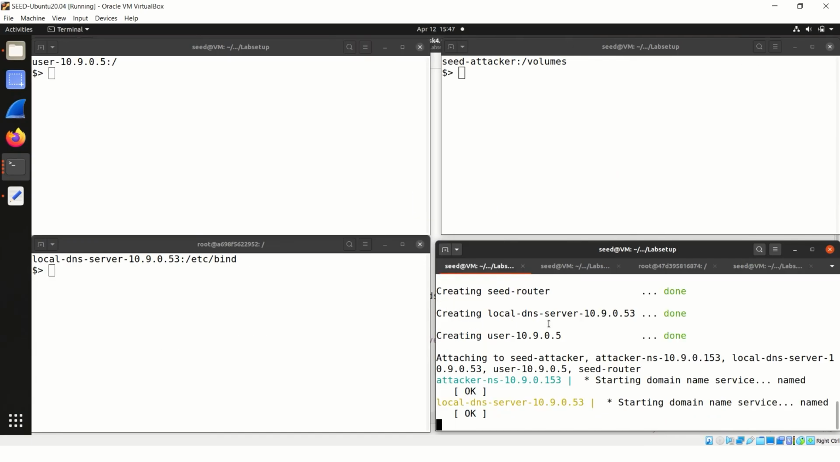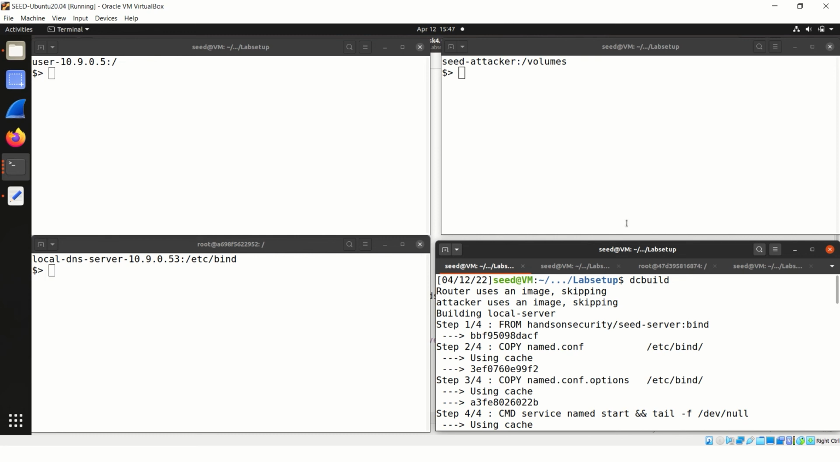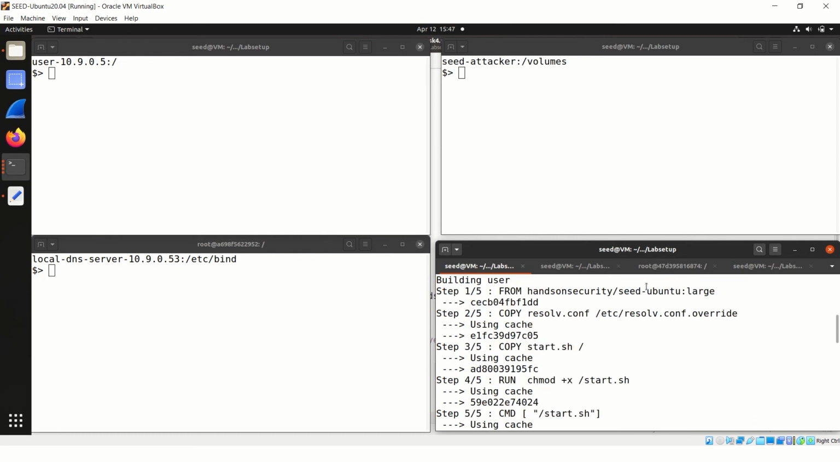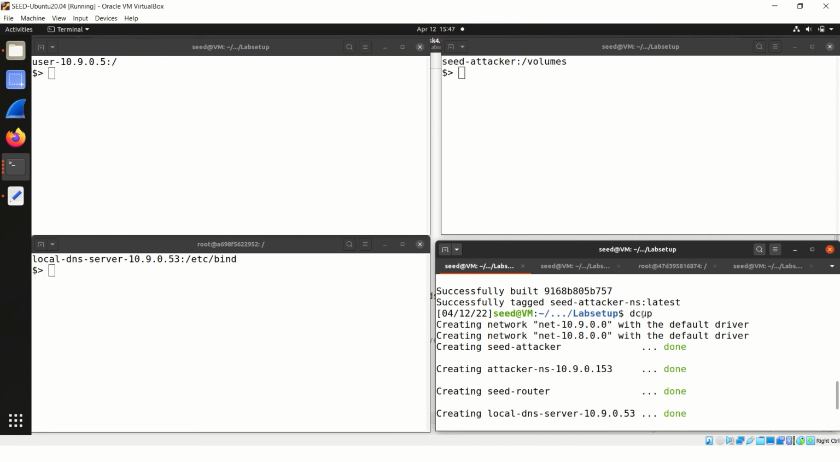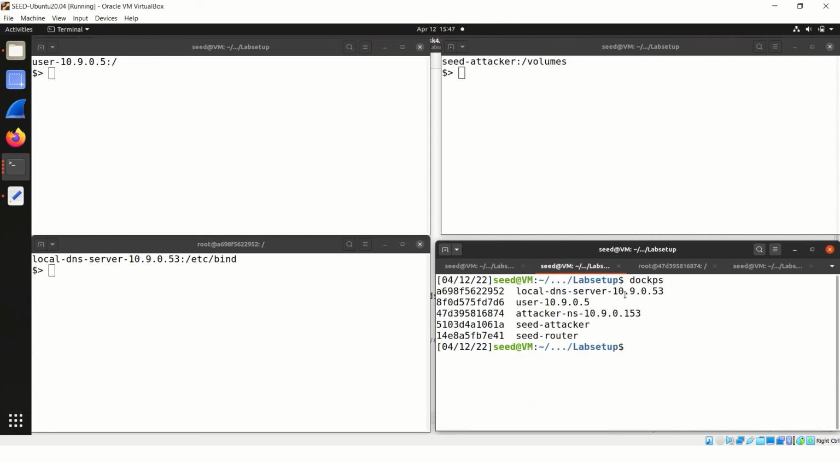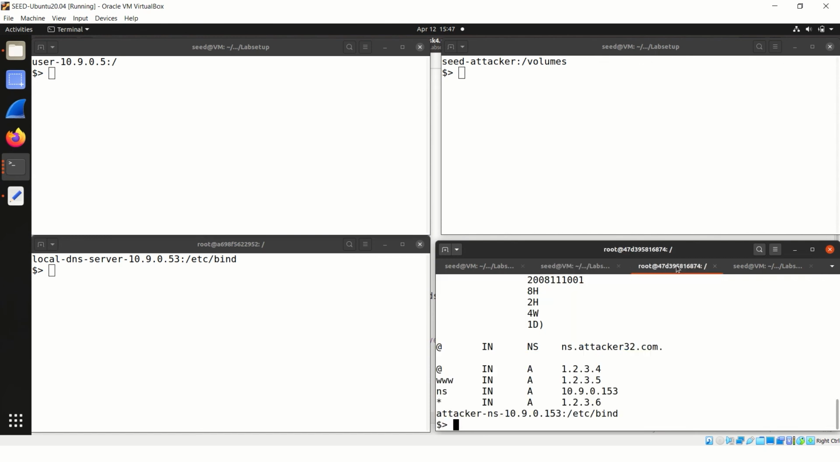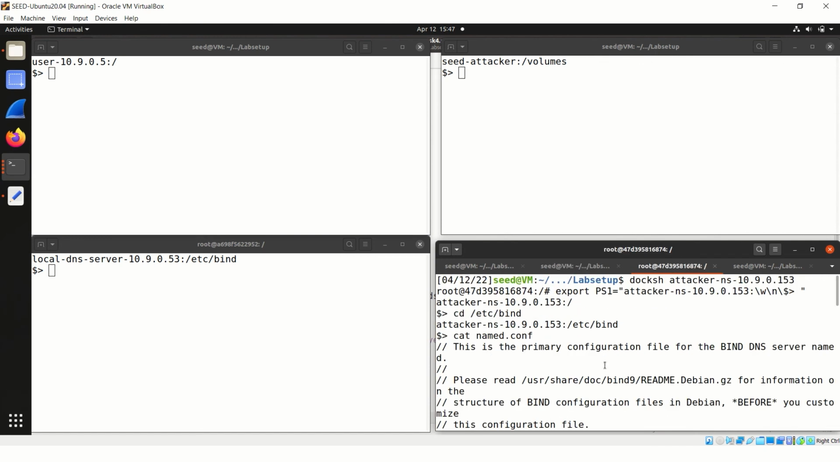So as you can see in the below window, dcbuild is used for building the container image. dcup is the command used for starting the container. Then after that, dockps is used to format the ID and the name. Further, docksh is used for Docker execution, and here you can see the attacker name server is being executed using docksh.